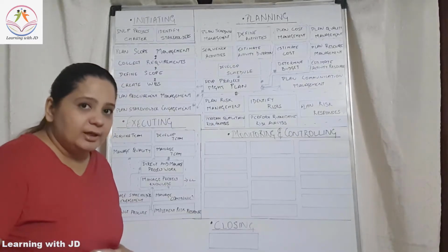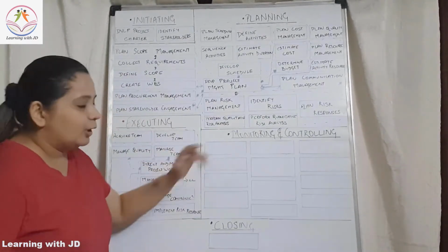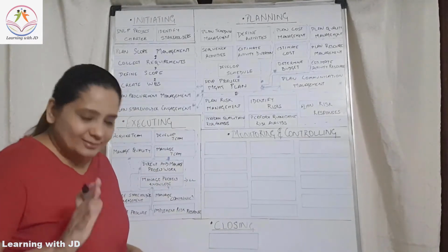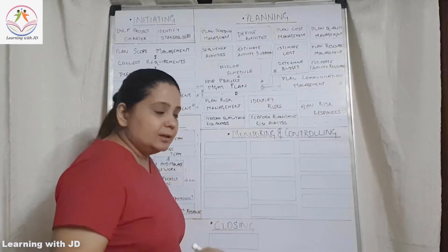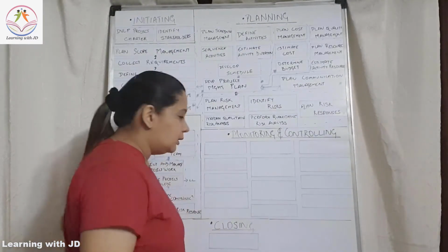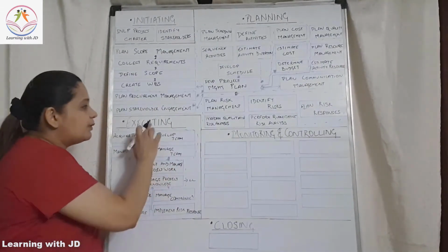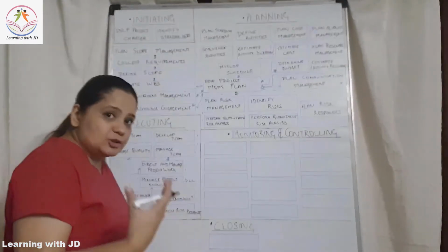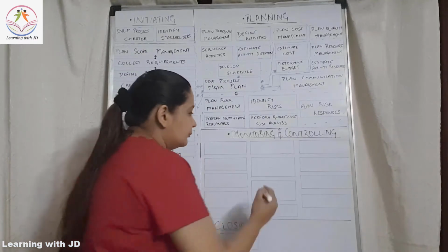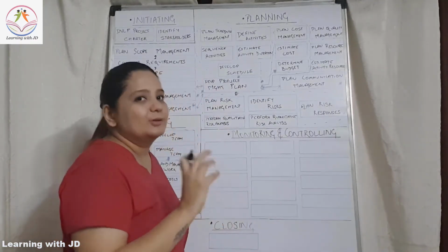Now coming to monitoring and controlling, as we did for all the other processes, we are going to do for monitoring and controlling as well. We will start with integration. That's right. The first process under monitoring and controlling is monitoring and controlling project work. The way you were directing and managing the project work here at the time of execution, here as a project manager, your job is to monitor and control the project work. Now this will again be a part of the integration because it gets everything together.